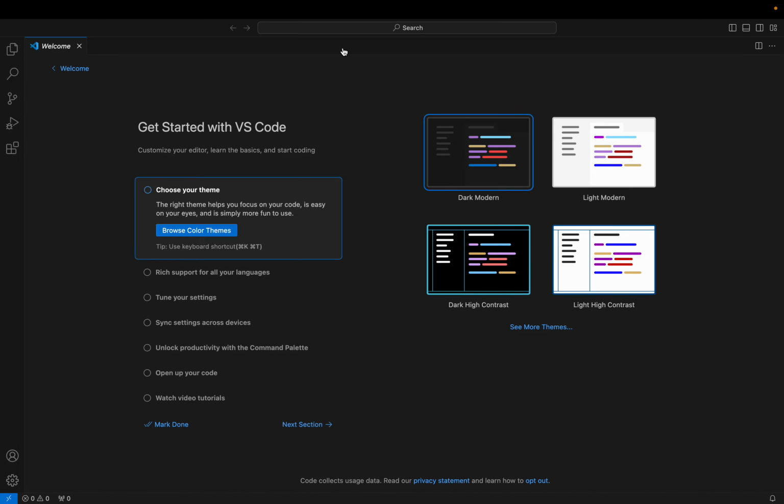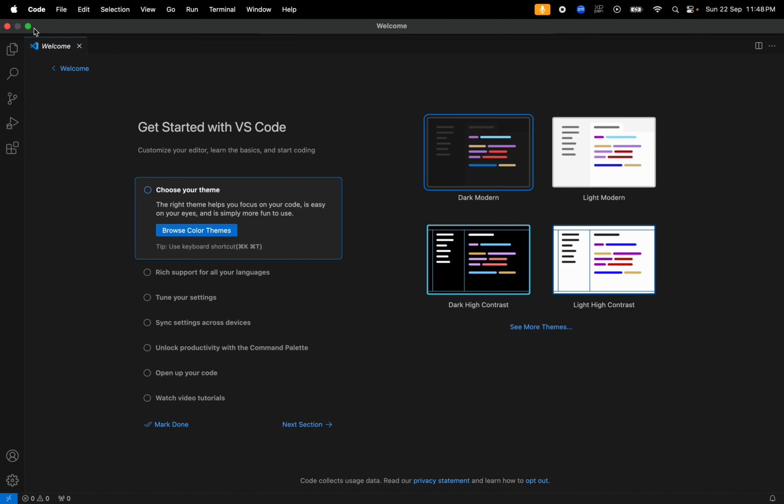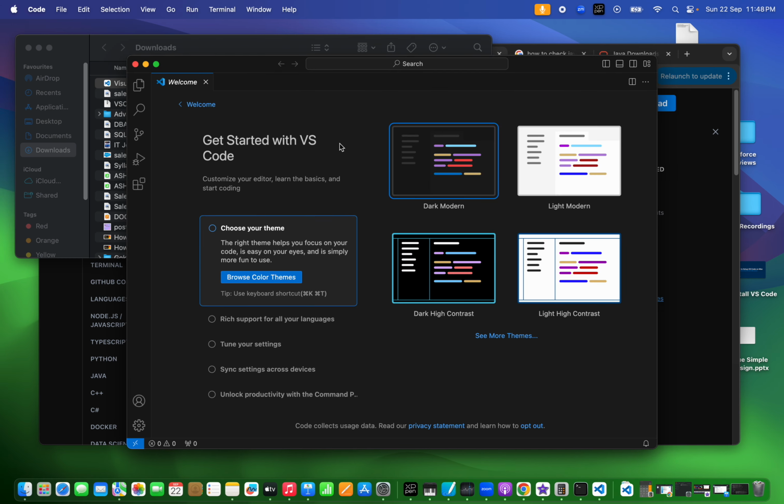Okay, now the first time or any time you install or open VS Code, it will take some time to load, or it takes its own time to do some background software execution, so that it loads everything for executing your program.